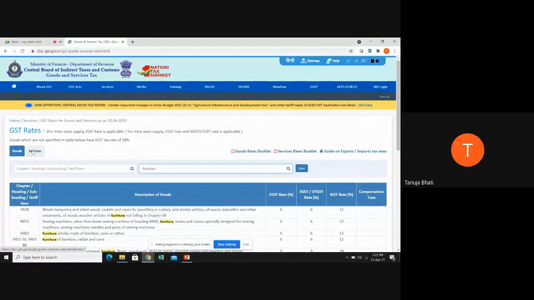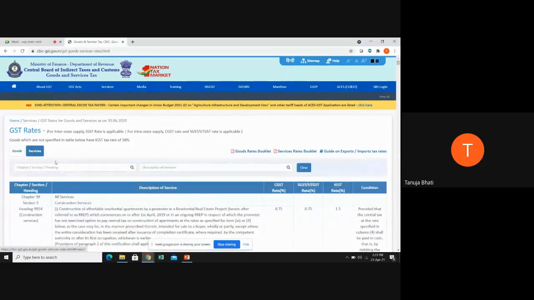Similarly, if we go to services, services will have SAC, that is service accounting code. Take services of entertainment, like yesterday we saw that entertainment tax is being subsumed under GST. Let us see in case of entertainment.